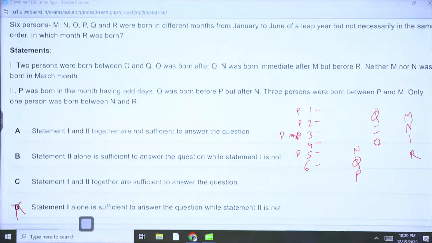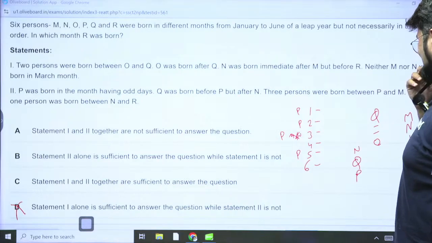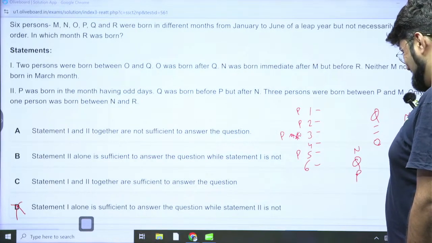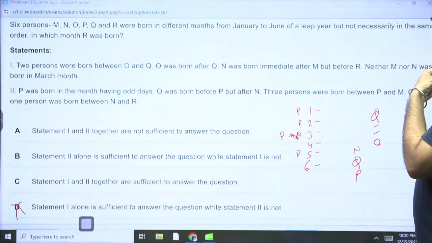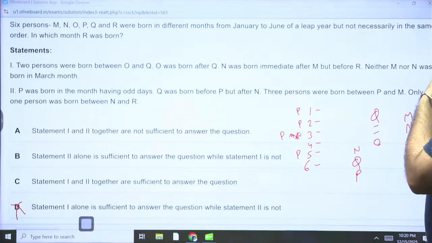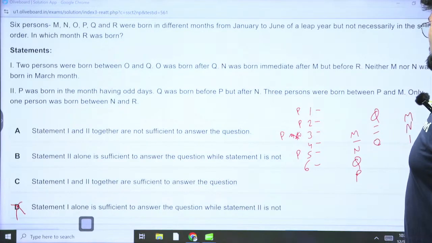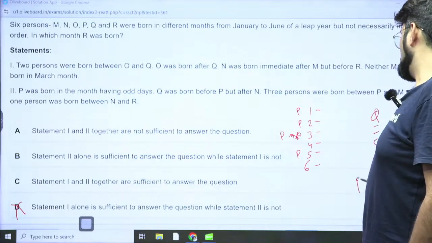And 3 persons were born between P and M. So obviously they are not together, immediately together. Right? Can I figure it out with this question, this equation? P and M. P, 1, 2, 3 and M. We can assume it like this. But that is not satisfying our logic here. So what else can be done here?